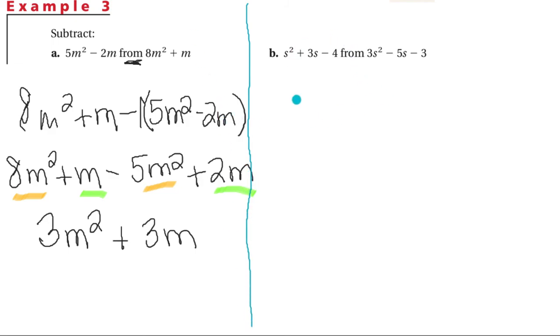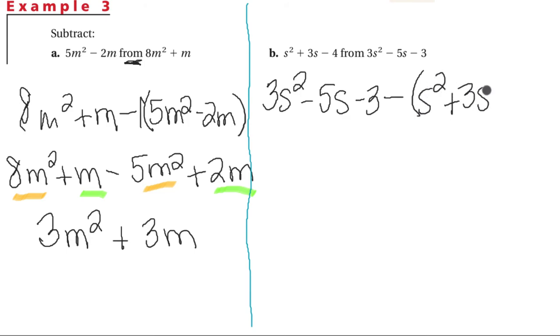All right, the second one, s squared plus 3s minus 4 from 3s squared minus 5s minus 3. So that means we need to start with this 3s squared minus 5s minus 3, minus all of s squared plus 3s minus 4. Remember, treat this like we're distributing a negative 1. And all that's going to do is change the sign of everything that follows.